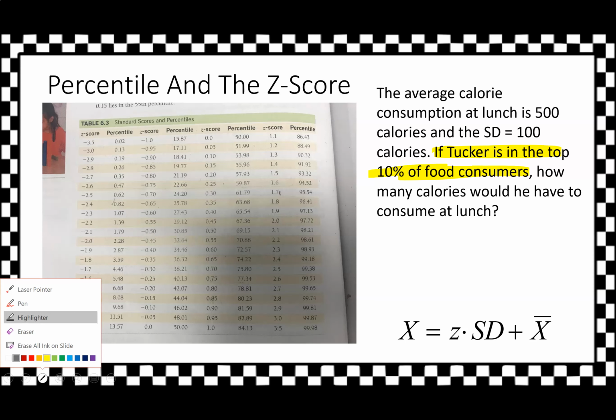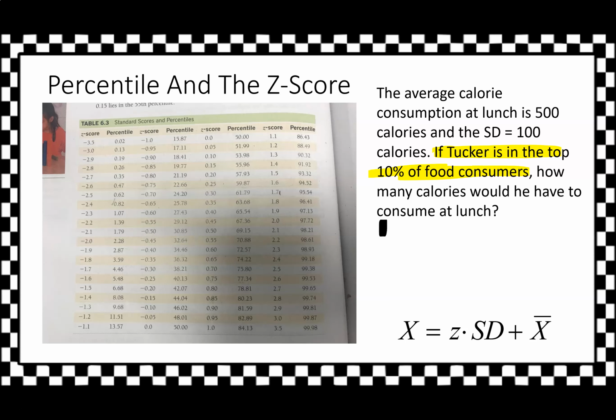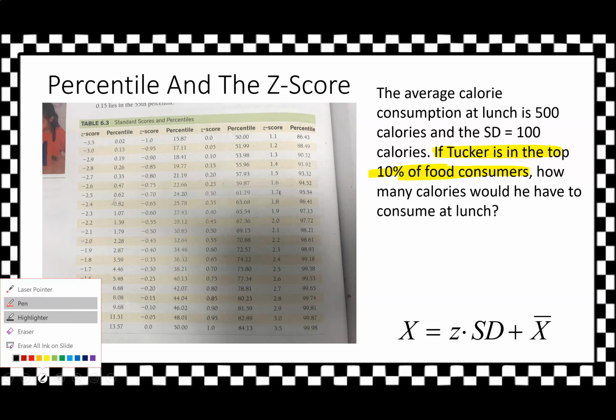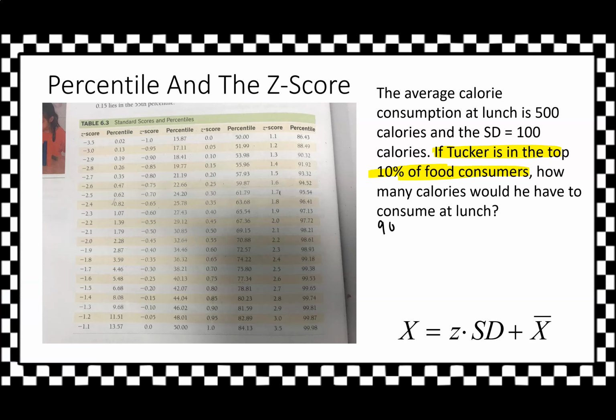Well, ladies and gentlemen, what does that mean, being in the top 10%? It actually means that he's in the 90th percentile. And if we look at this handy dandy chart, we can say that the z-score with 90th percentile, it's not perfectly accurate, is a 1.3. Okay, so that's important.